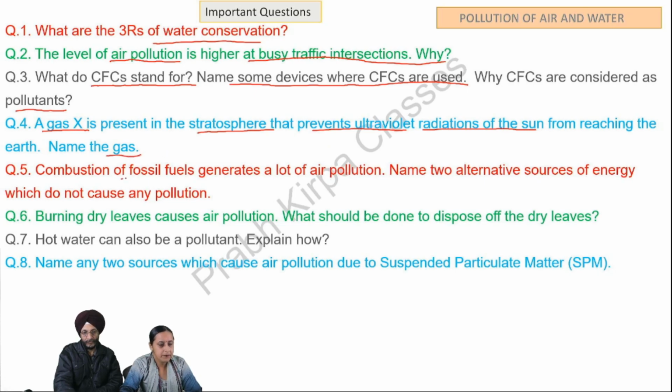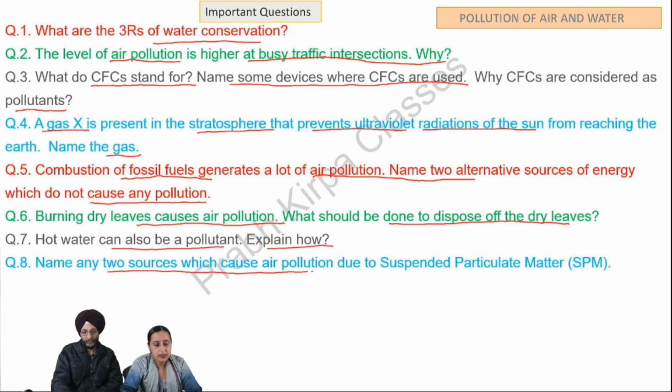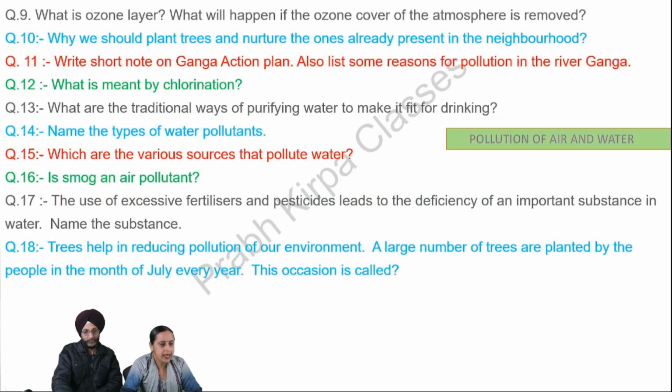Question number 5, combustion of fossil fuels generates a lot of air pollution. Name 2 alternative sources of energy which do not cause any pollution. Next question, burning dry leaves causes air pollution. What should be done to dispose of the dry leaves? Question number 7, hot water can also be a pollutant. Explain how. Question number 8, name any 2 sources which cause air pollution due to suspended particulate matter. Question number 9, what is ozone layer? What will happen if the ozone cover of the atmosphere is removed?